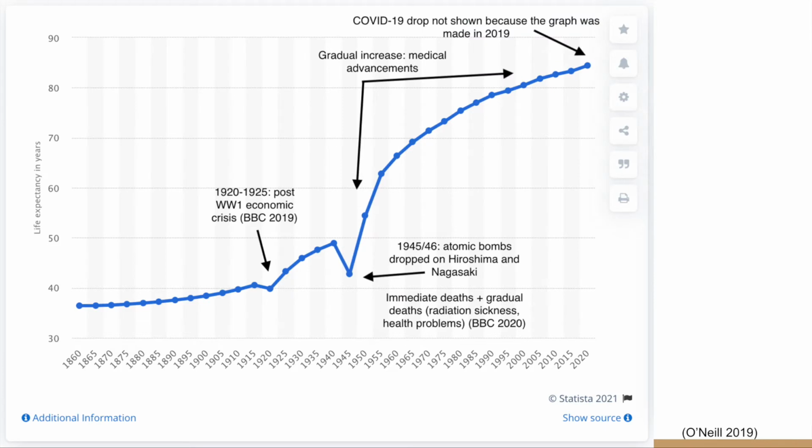Moving on to the life expectancy graph, there was a drop from 1920 to 1925 due to a post-World War I economic crisis. There was another drop from 1945 to 46 due to the previously mentioned atomic bombs, which caused both immediate deaths and long-term effects, such as radiation illness. Following this, there was a gradual increase due to medical advancements, allowing people to live longer. COVID-19's effect doesn't appear here because the graph was made in mid-2019.